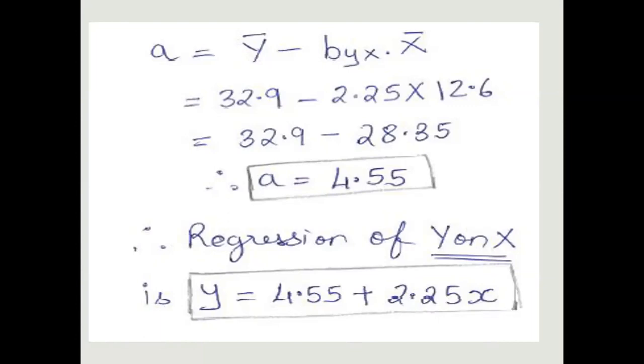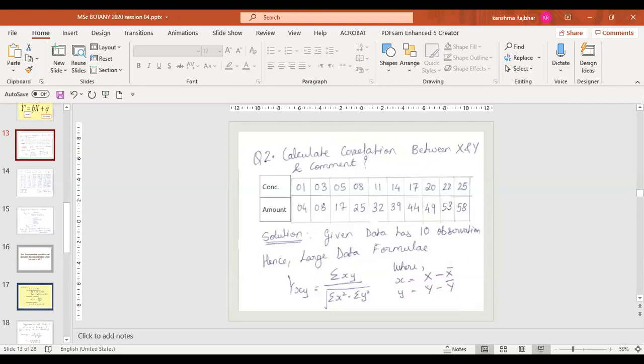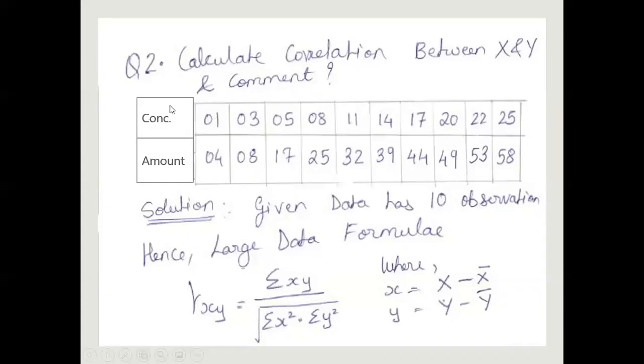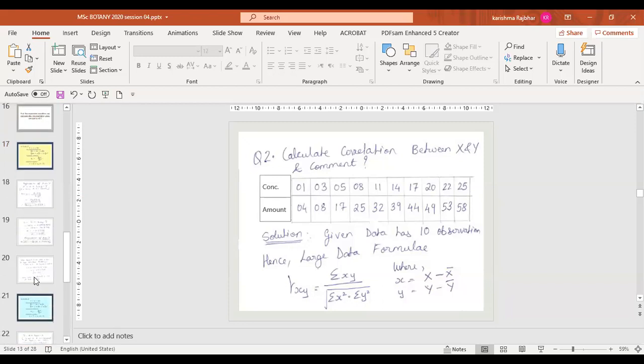Ma'am, 33.8. Okay, so we will check whether it is in the range or not. See, just look at this data. I said when x is 13, right? Now your x lies here at 13. So what was the value you said? 33.8. So it lies between these two, right? Yes. So the calculation is okay. So these are just checking points, how to check whether the answer we have found is right or not.